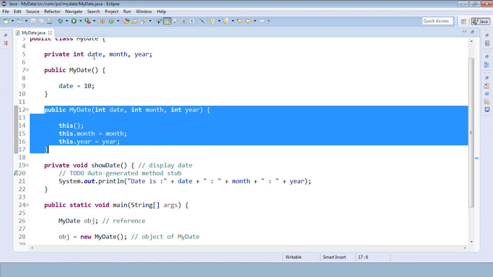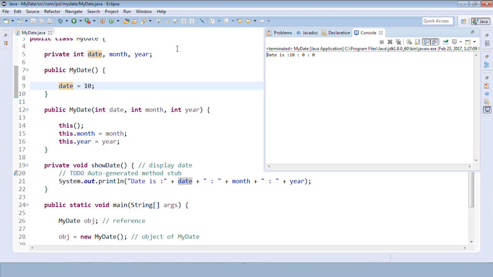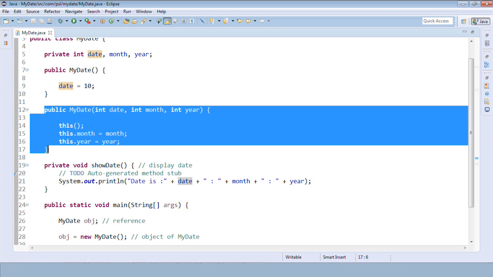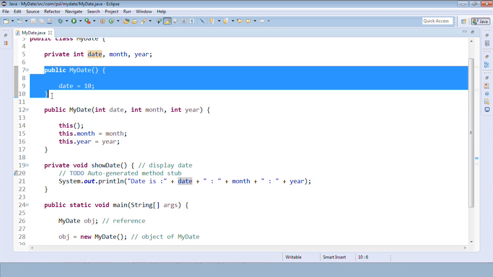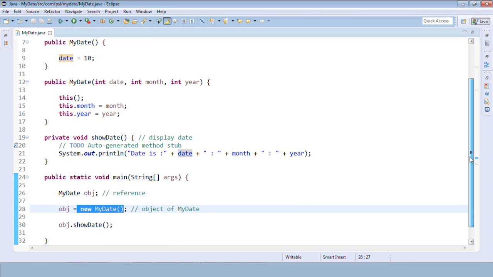So only date is initialized, that is date equal to 10, and month and year equal to 0. Let me run this. Yes. Our requirement is to give a call to this constructor as well from this constructor, because it is only giving a call to the default now.